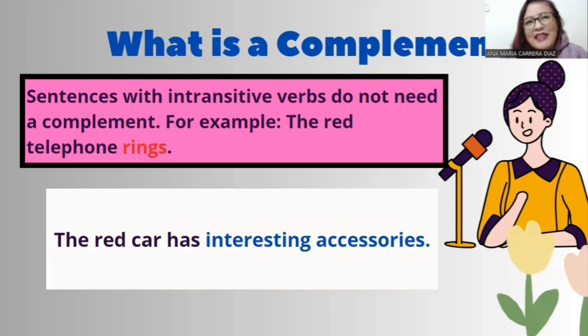So let's analyze the example. The red car has interesting accessories. In this case, the red car is the subject, has is our verb, and the interesting accessories is the complement. And this means that it gives us more information about the subject.